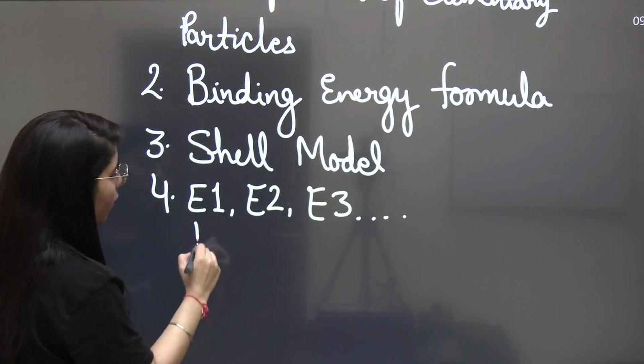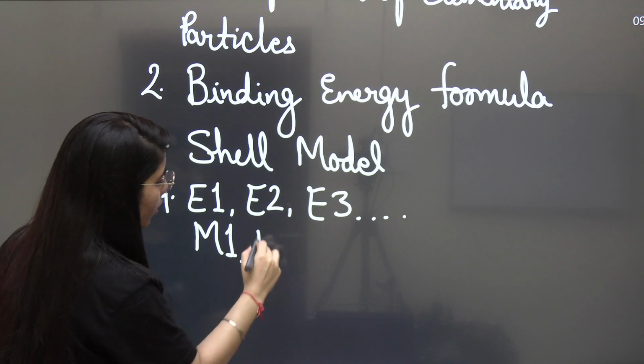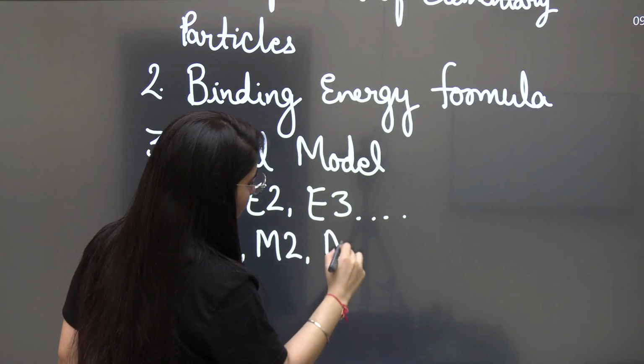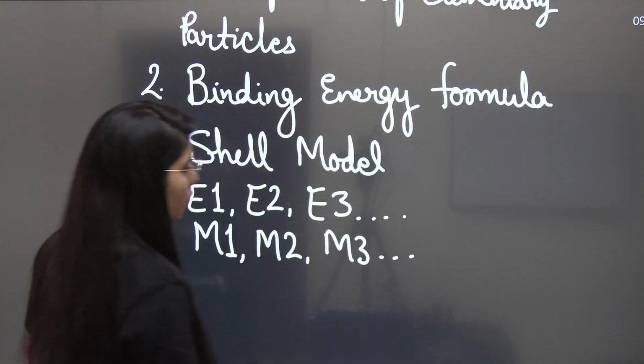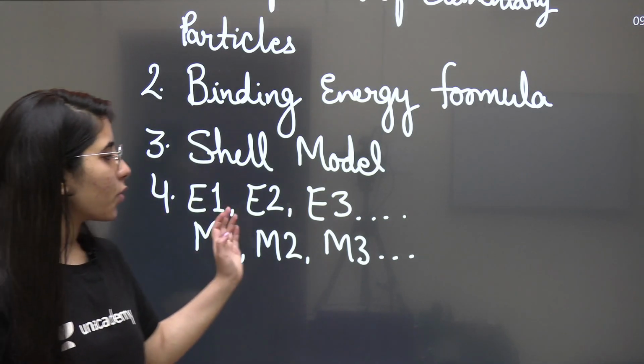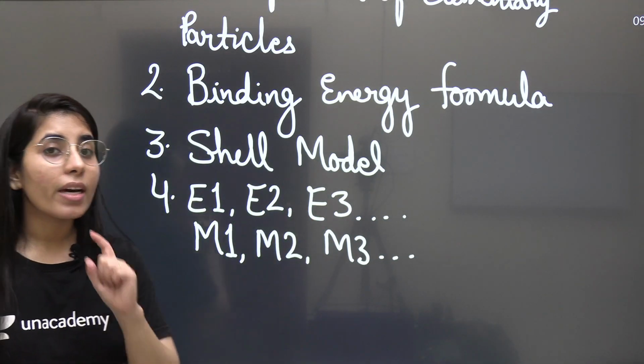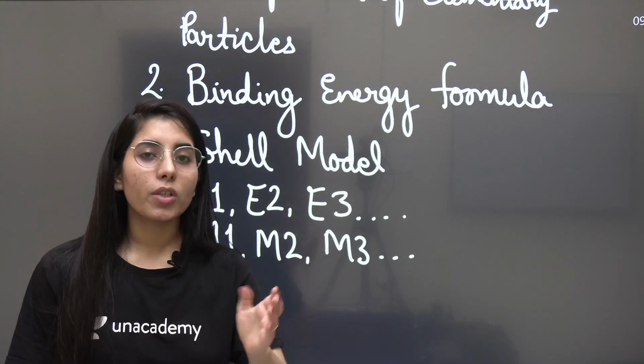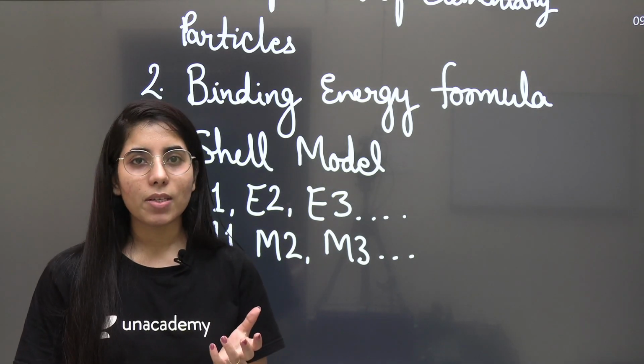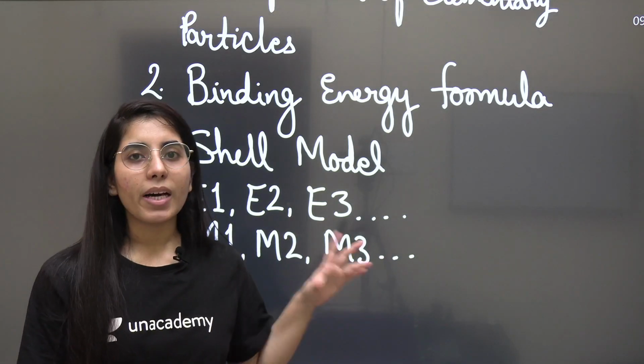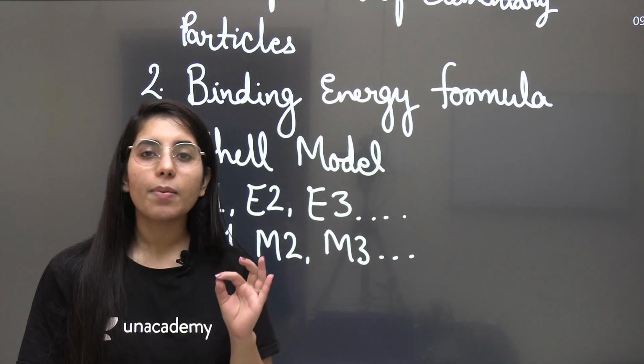Okay, and in the same way as M1, that is magnetic components, we will have M2, M3 and M4. Clear? So you need to know about these components, and here we need to identify what kind of pole is existing there. So this is going to be another thing. It is quite simple and easy.